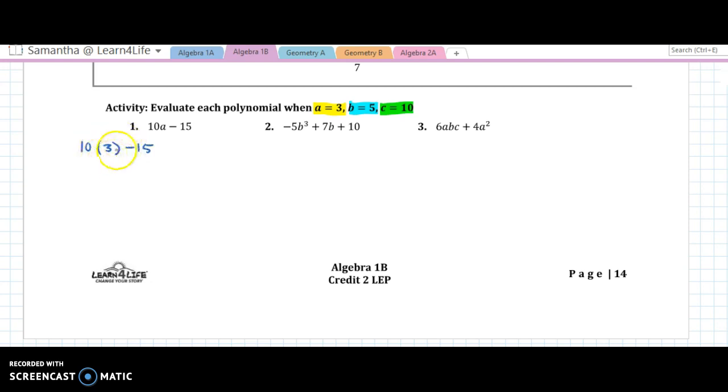And always use parentheses when you're plugging in a variable. 10 times 3 is 30 minus 15. 30 minus 15 is just 15. So that's our answer.